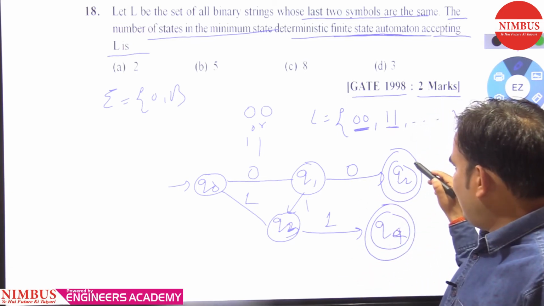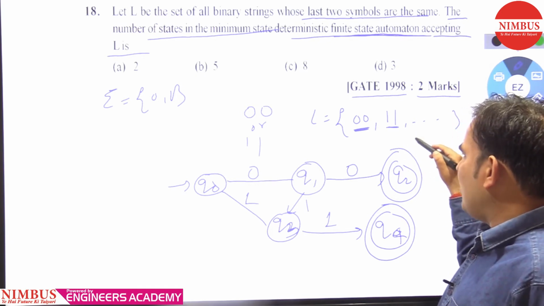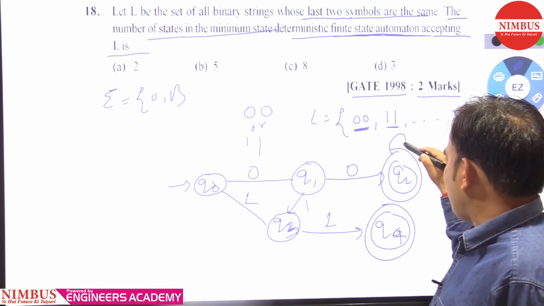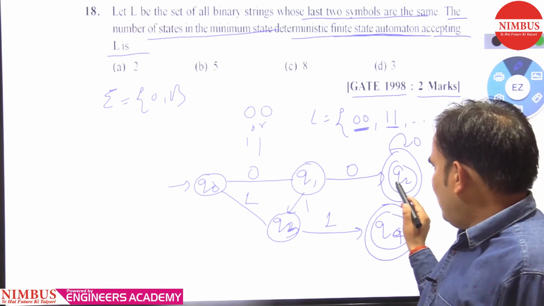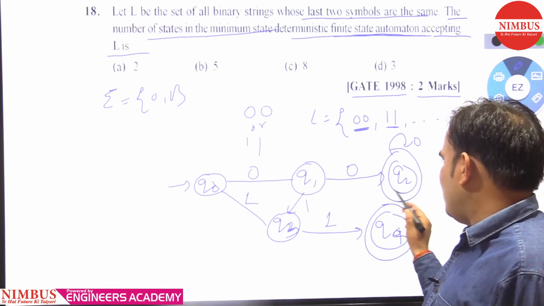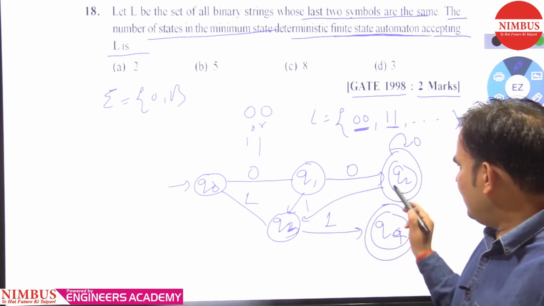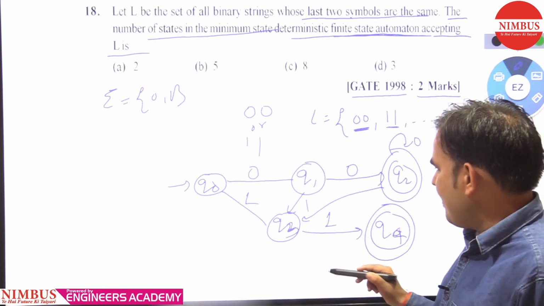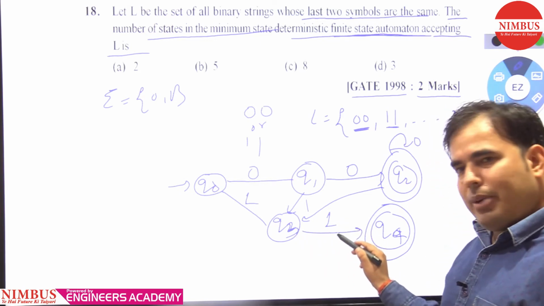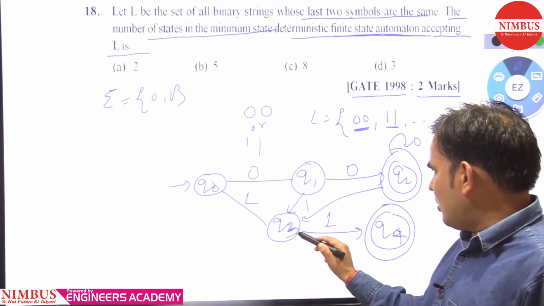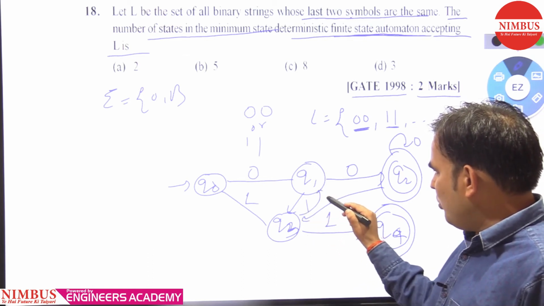You can give any number of zeros here, because the last 2 symbols are always the same. Q2 has its move on 1 here. For Q3 we are giving a movement on 1, but on 0 we are not, so we can give the 0 movement of Q3 here.